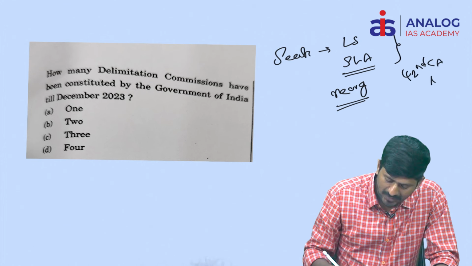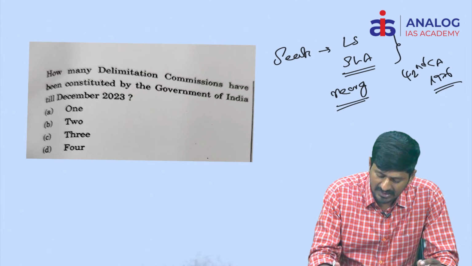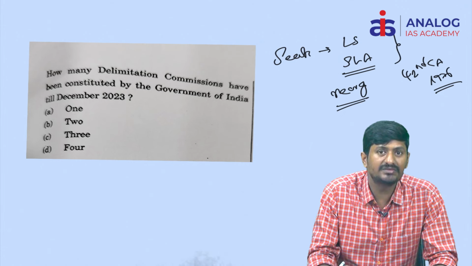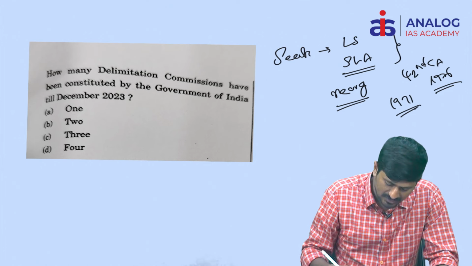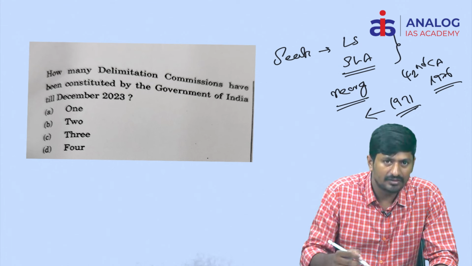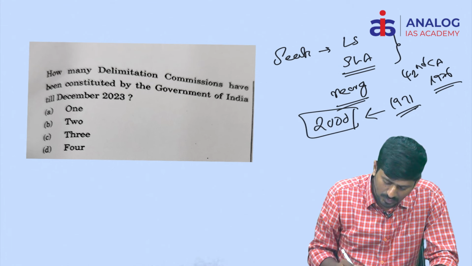But by the 42nd Constitution Amendment Act of 1976, the revision of seats according to the population was frozen according to the 1971 census. For how many years? 25 years, till the year 2000.